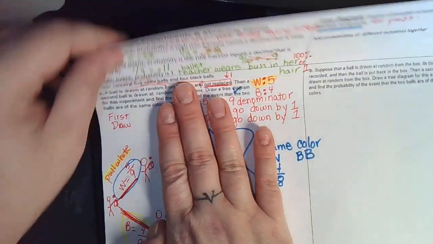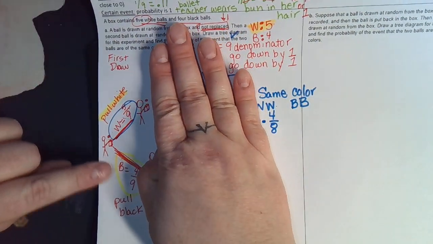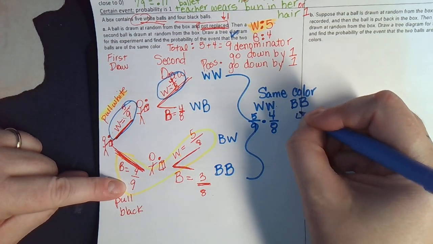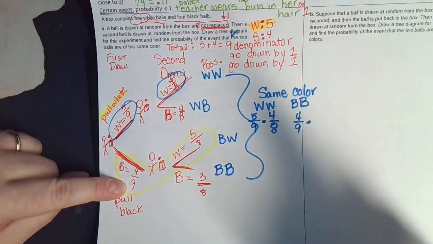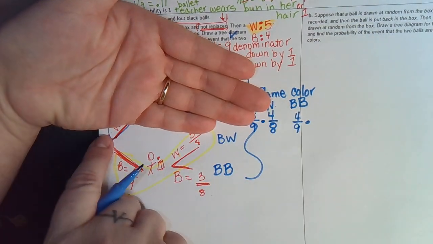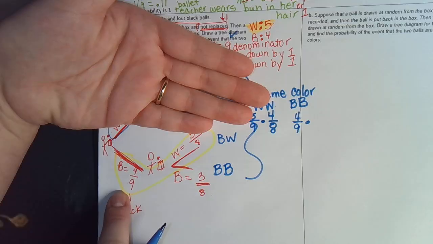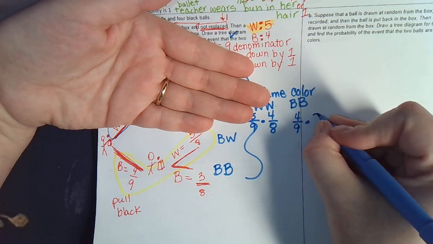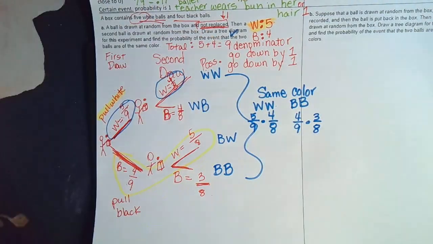Okay? Now let's find the probabilities for black, black. Well, if you pull a black on your first try, it's 4/9. If you pull a black on your second try, so we pulled black first, then we pulled black second, 3/8. So let's go over that again.